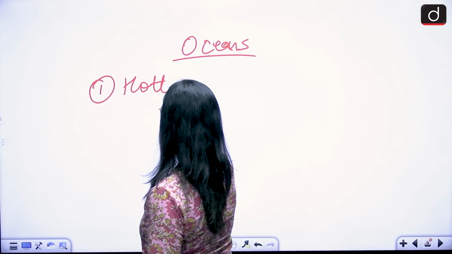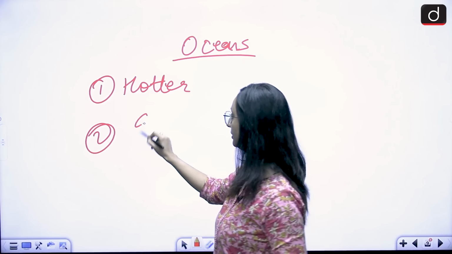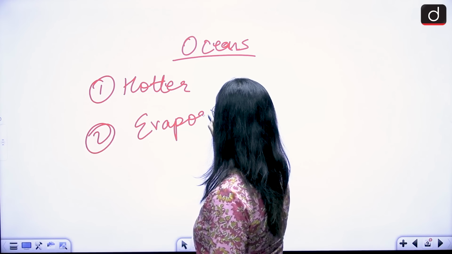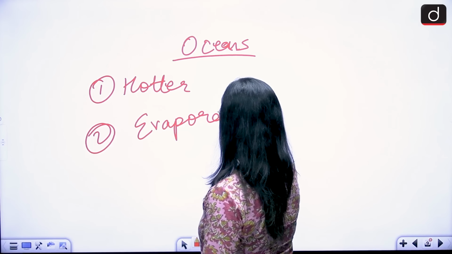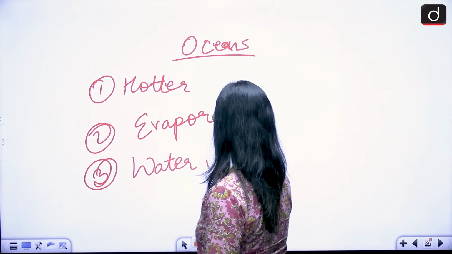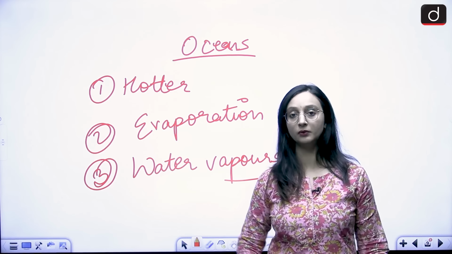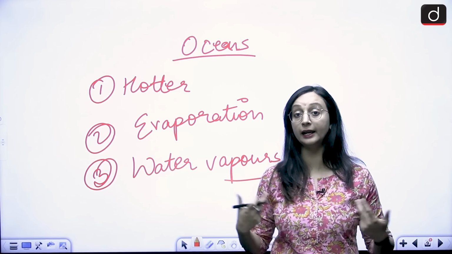It became hotter. Then what happened? Evaporation of water happened. This evaporation of water gave rise to what? It gave rise to water vapors, correct? And now these water vapors started accumulating in the atmosphere.